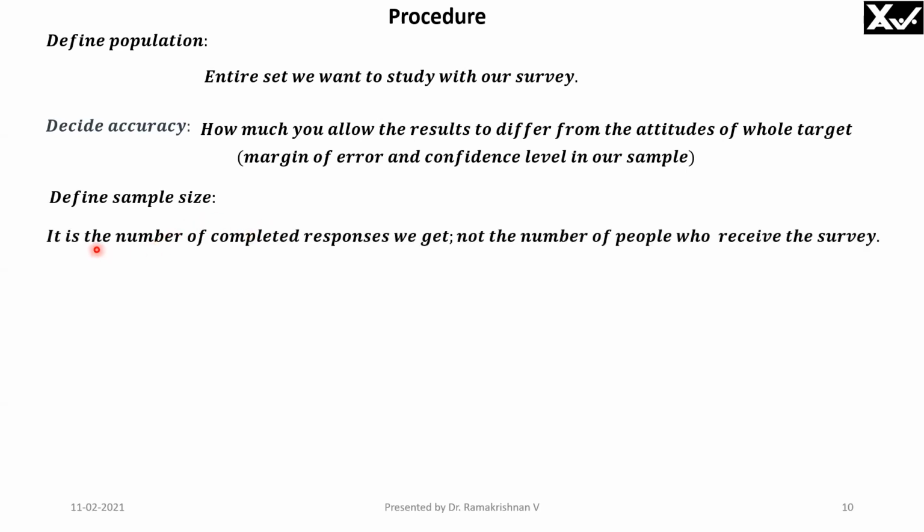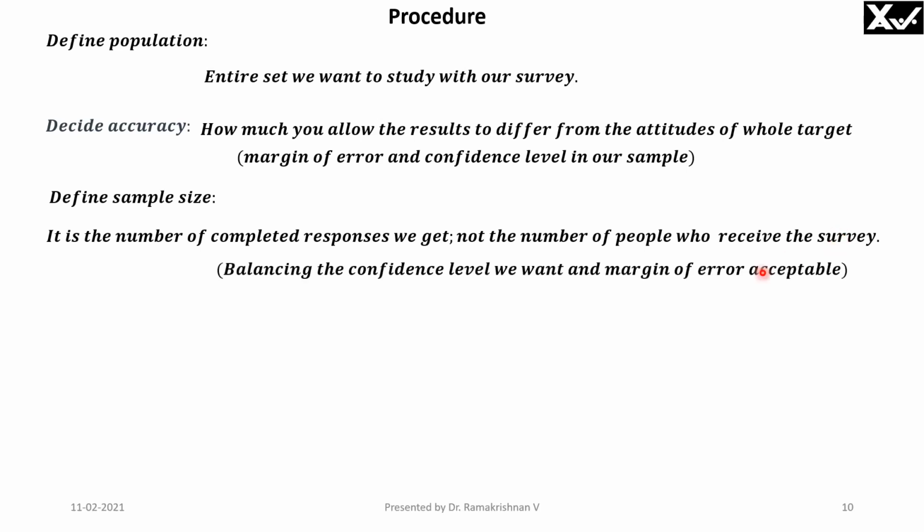So define the sample size. It is the number of completed responses we get, not the number of people who receive the survey. It is not that we go and meet the drivers. We'll have to go and meet the driver and get the average speed in miles per hour of his driving. Now, balance the confidence level we want and the margin of error acceptable. How close you want the result and what the confidence level is. These two are balanced and the sample size is obtained.